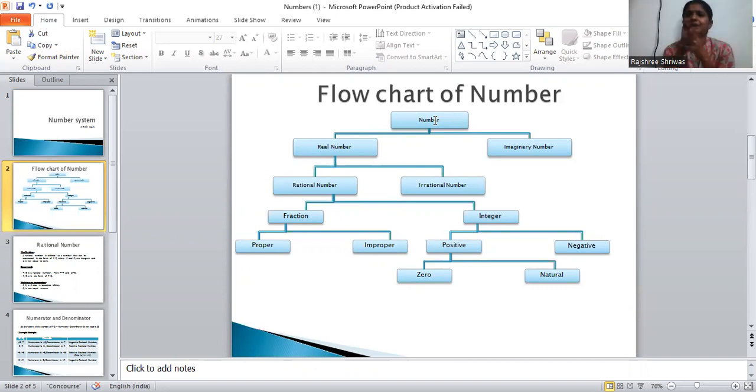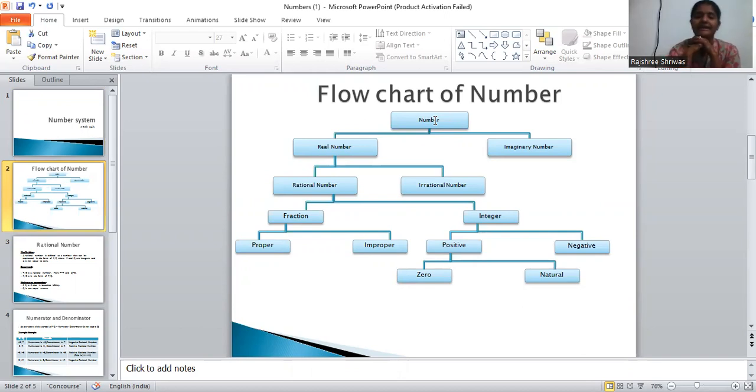Natural number is nothing but the counting numbers like 1, 2, 3, 4, 5, 6, 7, 8, 9, 10, etc. It is called a counting number. Oh, sorry, natural number. So come to the whole number. Whole number starts with 0.